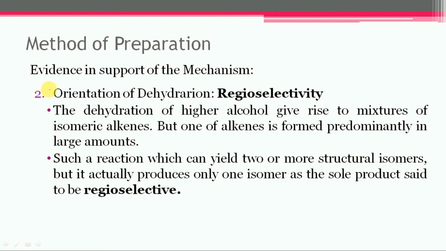Orientation of dehydration, reducible activity. Many alcohols on dehydration give rise to a mixture of isomeric alkenes, but in this case one of the alkenes is formed in a predominantly larger amount. Such a reaction which can yield two or more structural isomers, but actually produces only one isomer as the sole product, or the predominant product, is said to be regioselective.